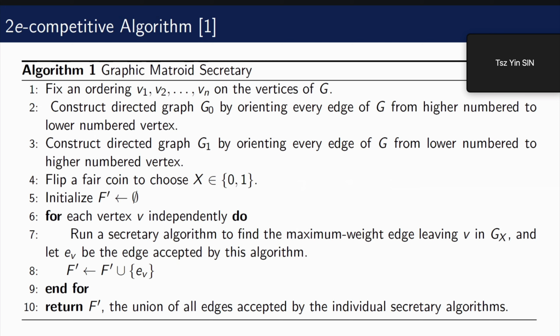One by orienting the edges from high to low numbered vertex, and the other by orienting the edges from low to high numbered vertex. Then we pick one of these two directed graphs, each with probability 1/2, and repartition the edges based on the vertex they leave. We run the classical secretary algorithm in parallel for each vertex. So we are trying to choose one edge leaving each vertex, and we do this for each vertex in parallel.